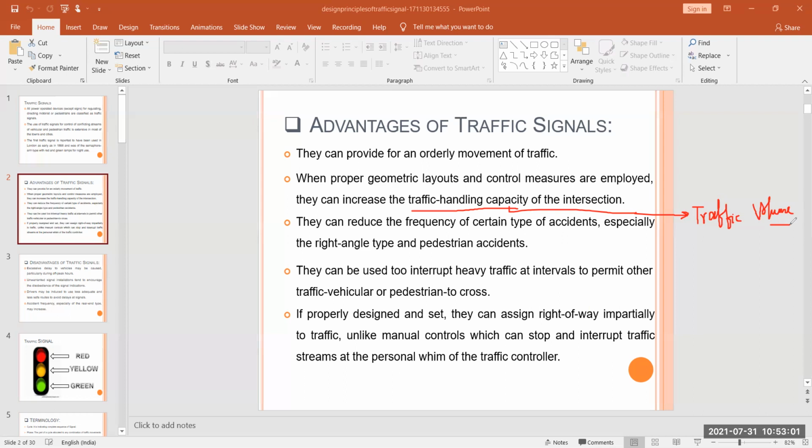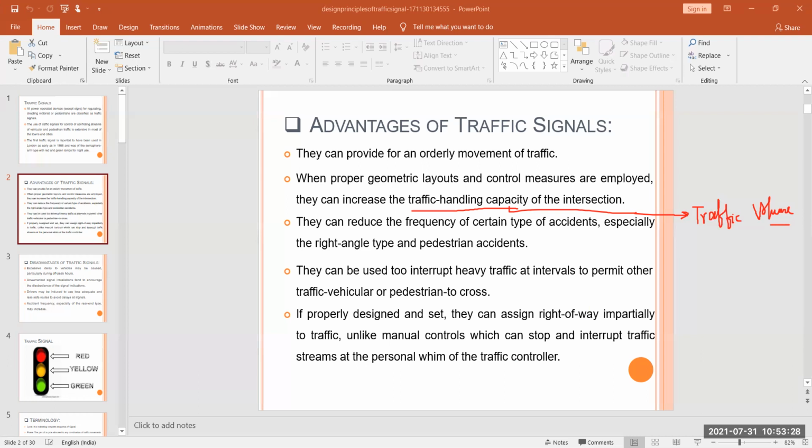So basically, they can be used to interrupt heavy traffic at intervals to permit other traffic, vehicular or pedestrian, to cross. Next, if properly designed and set, they can assign right of way impartially to traffic, unlike manual controls, which can stop and interrupt traffic streams at the personal whim of the traffic controller.